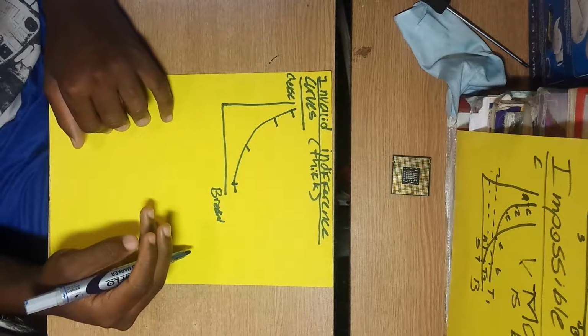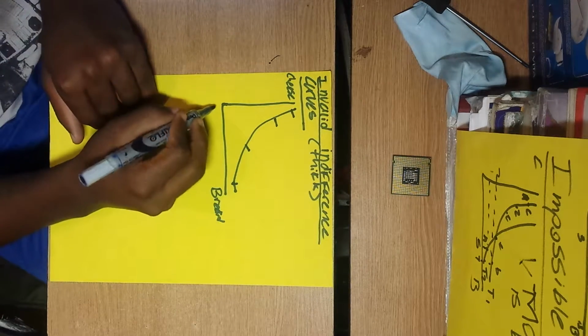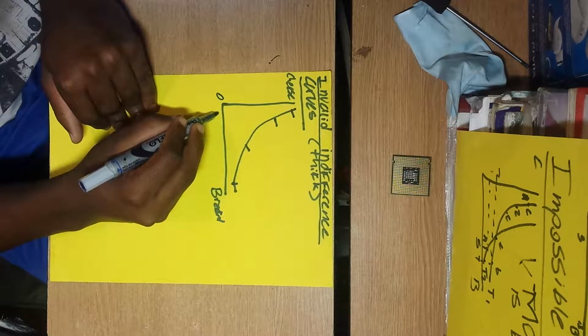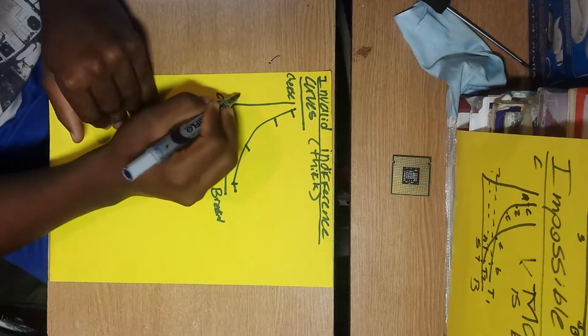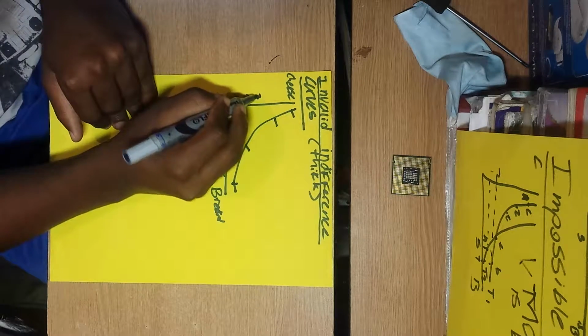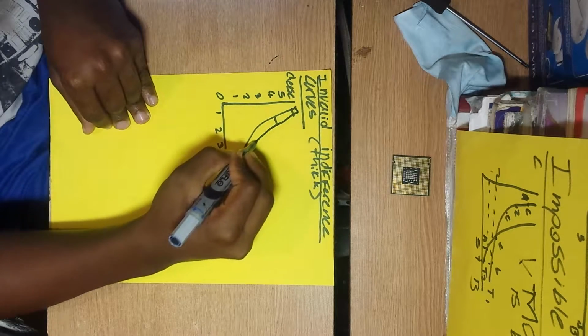So let me show you why a thick indifference curve would be invalid. Let me put some numbers here. 0, 1, 2, 3, 4, 5. Let's stop at 5. Now let me thicken this up here.